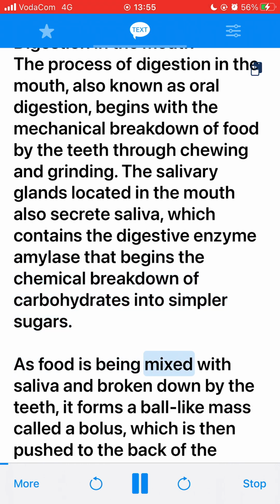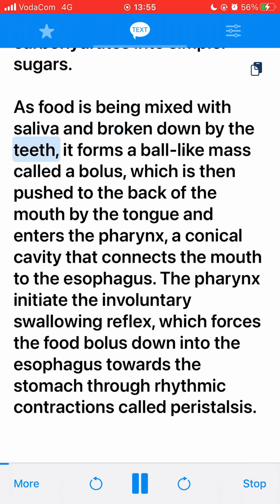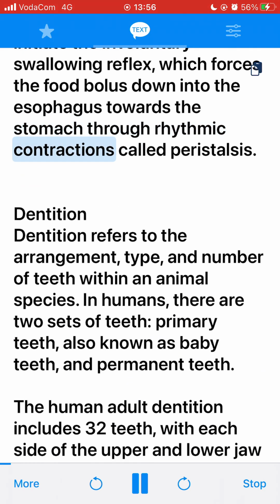As food is being mixed with saliva and broken down by the teeth, it forms a ball-like mass called a bolus, which is then pushed to the back of the mouth by the tongue and enters the pharynx, a conical cavity that connects the mouth to the esophagus. The pharynx initiates the involuntary swallowing reflex, which forces the food bolus down into the esophagus towards the stomach through rhythmic contractions called peristalsis.